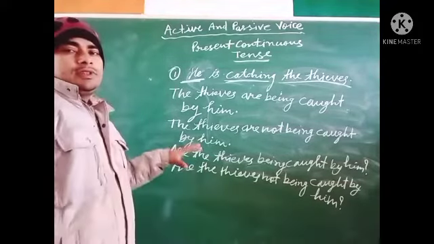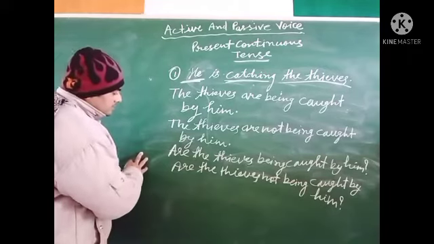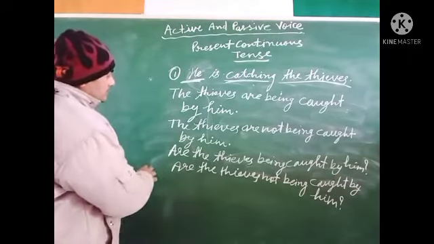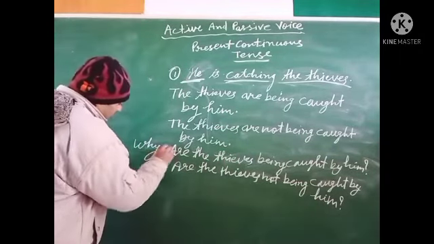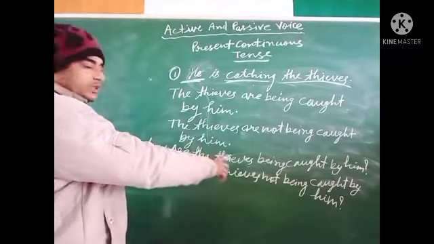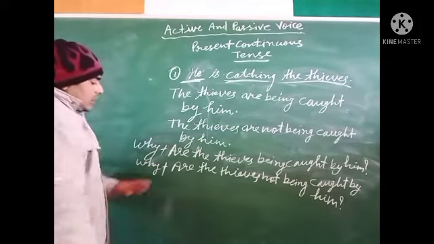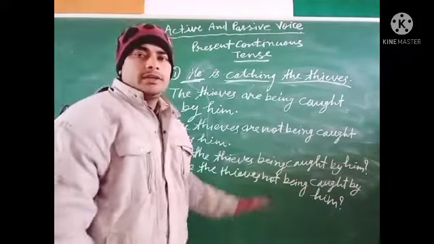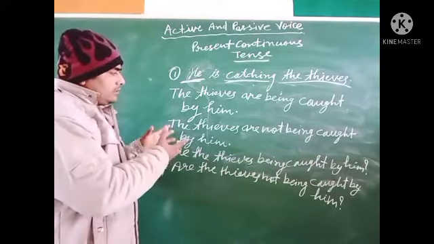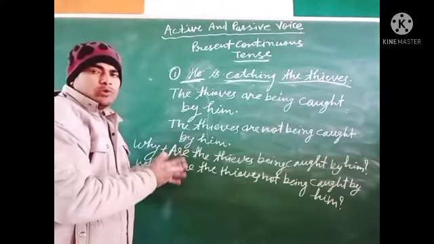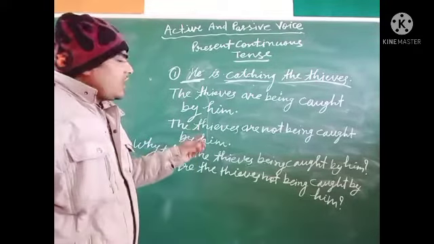If we change this with the WH word, then here we put why. Why are the thieves being caught by him? And why are the thieves not being caught by him? Dear student, these are based on the plural verb, and now we will see the sentences based on I am.